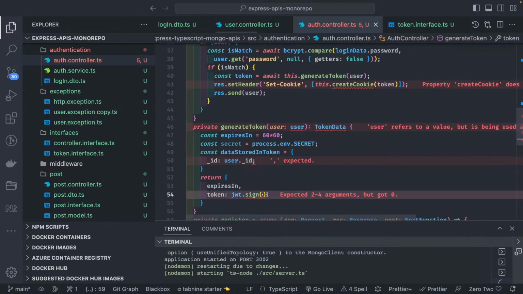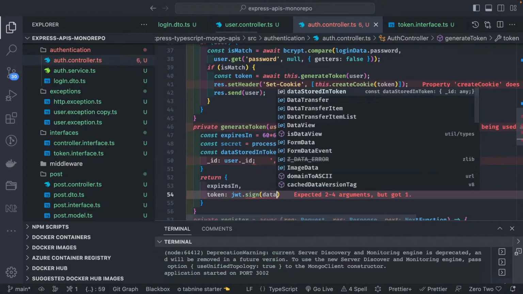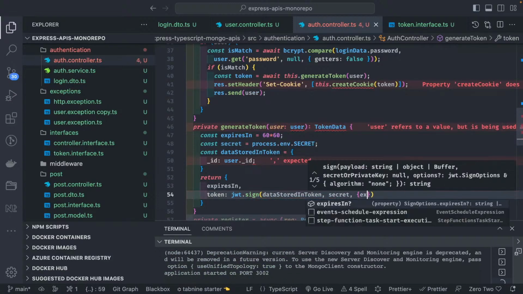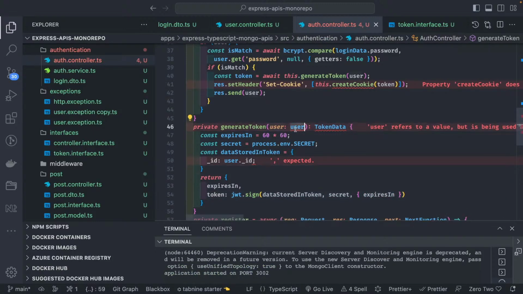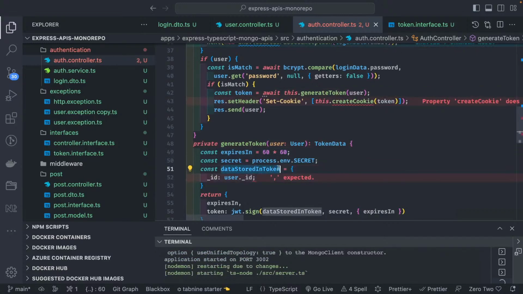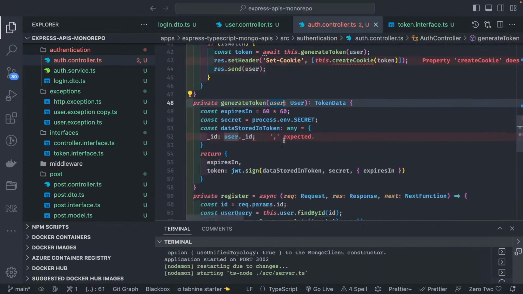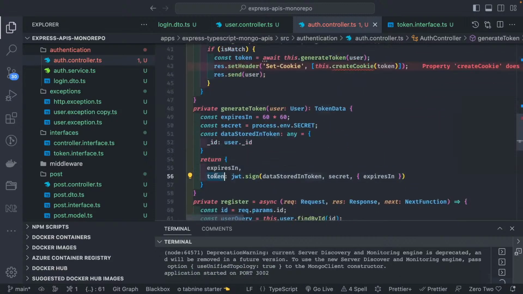Here sign takes the payload, so the data stored in the token, the secret, and the expireIn property. This will create a token for us. The type for this is user, from the token data interface we can import. You can set anything, otherwise you can create some interface for it. Okay, this is generateToken. It is giving us expireIn and token, two properties.